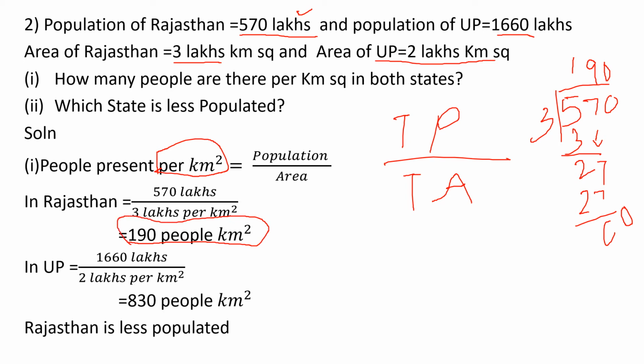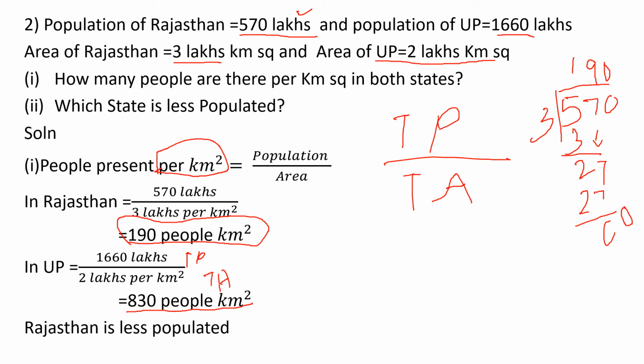The same way for Uttar Pradesh also. The total population divided by the total area. You want to find the population for 1 kilometer, but in the question they have given the total population and the total area. So the total population divided by the total area gives you the population for 1 kilometer. Okay, so 830 people.